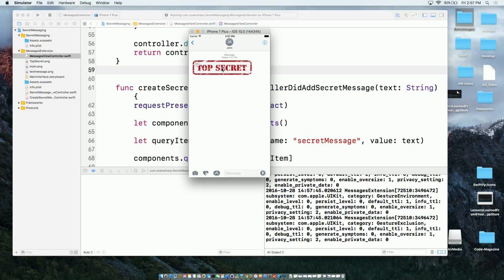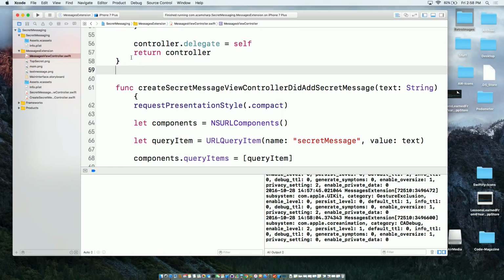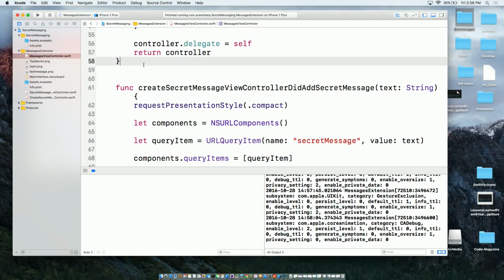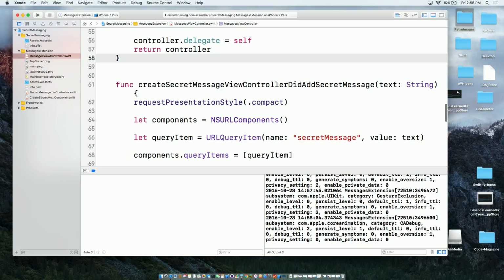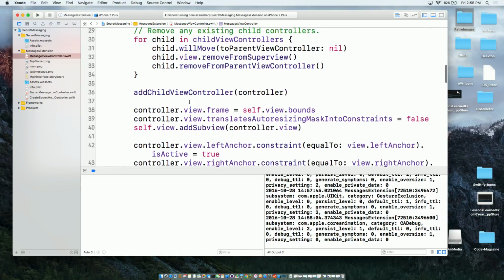Now if John clicks on that image, then he should see the real stuff in there, like where the party is. Now you can go even further, that even if John clicks it, he has to enter a code or Touch ID to see the message. If you have really paranoid parents, you can definitely do that. One more level of security. But we're just going to stick with that.